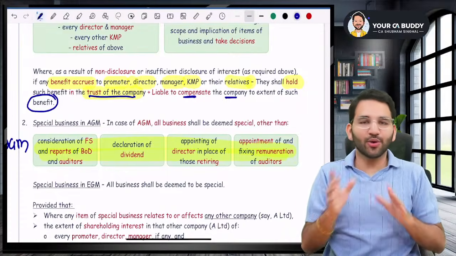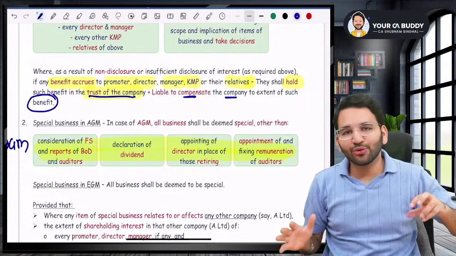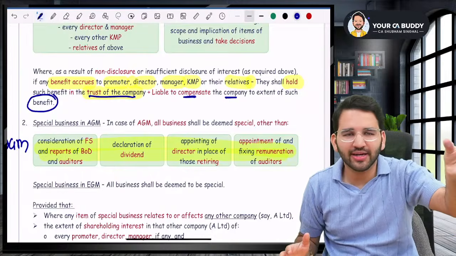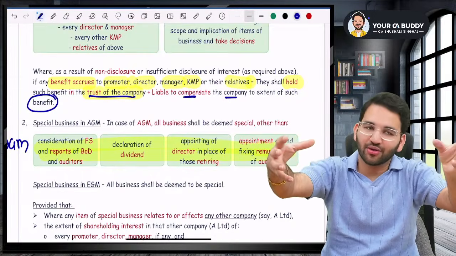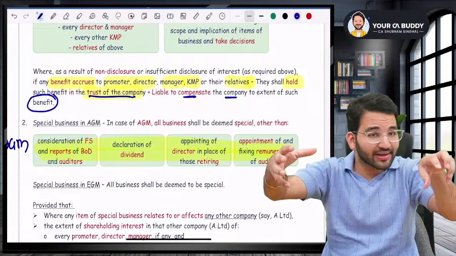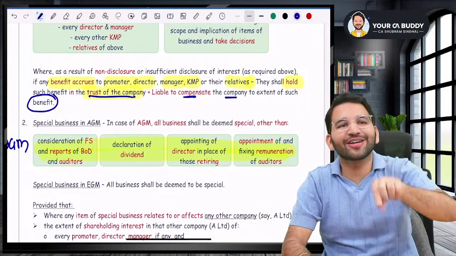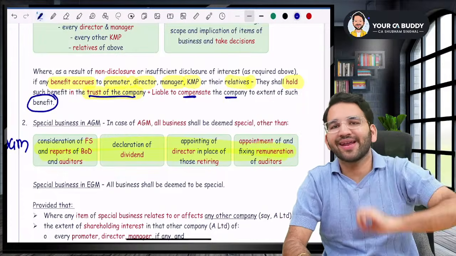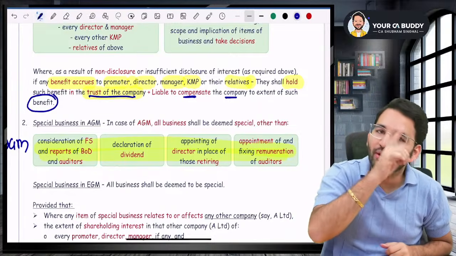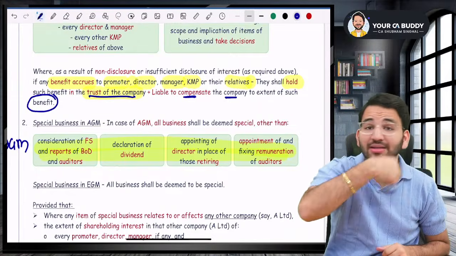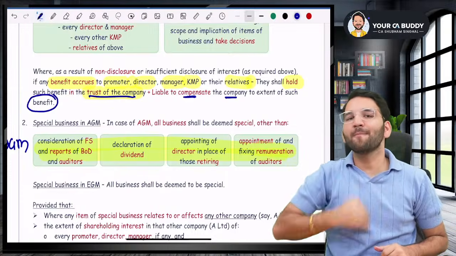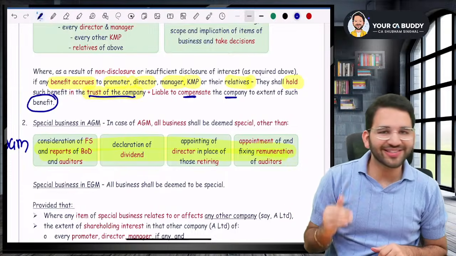For special business, you have to do two things. One, disclose your interest, financially or otherwise. And number two, you give all the information. But if you did not disclose your interest, then if any benefit accrued to the promoter or the director or the key management person, then they will hold it in the trust of the company and they'll have to compensate it to the company.